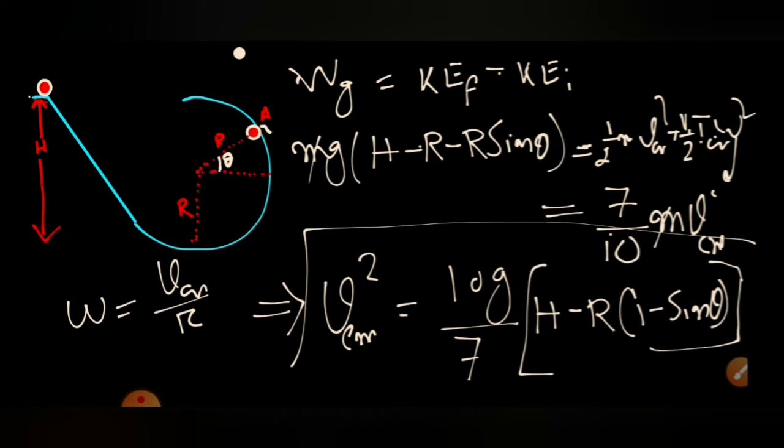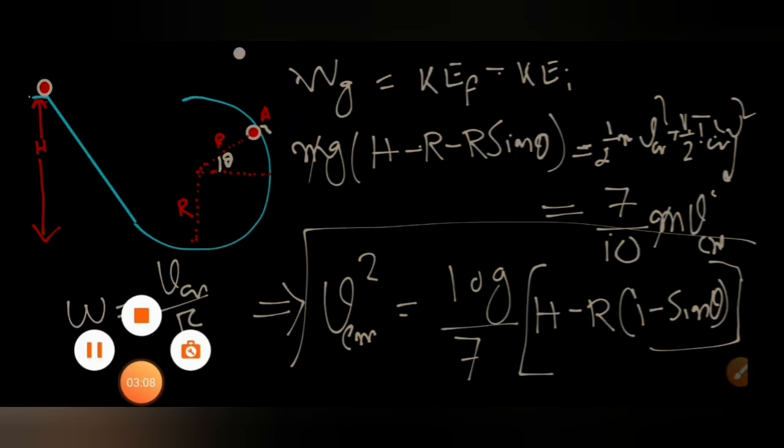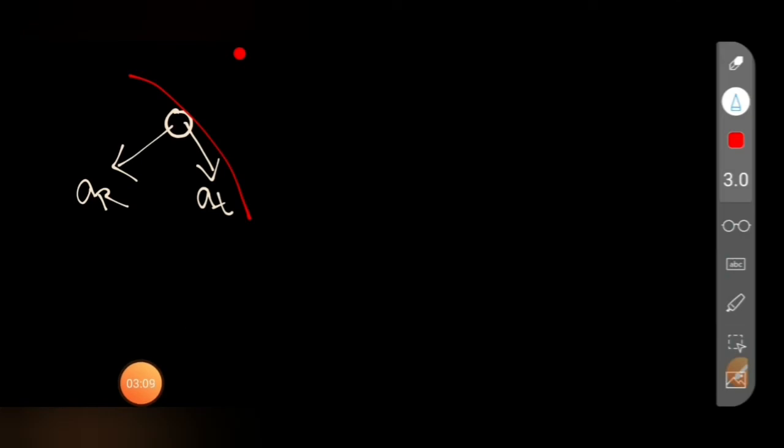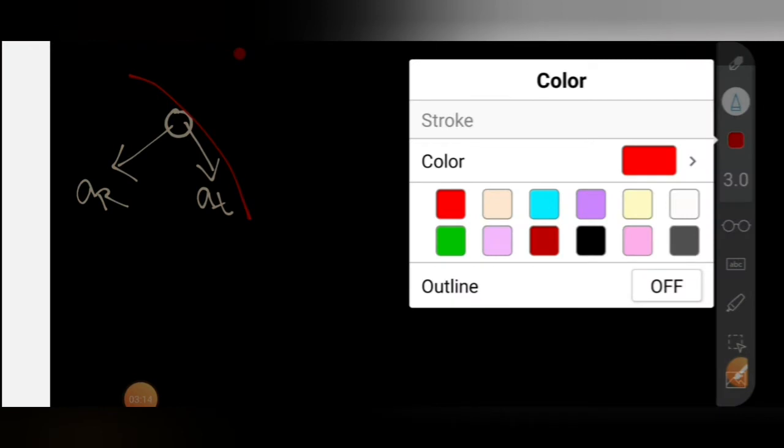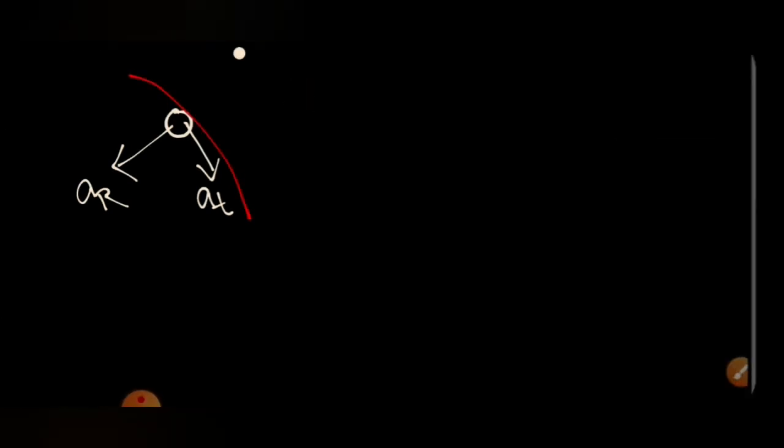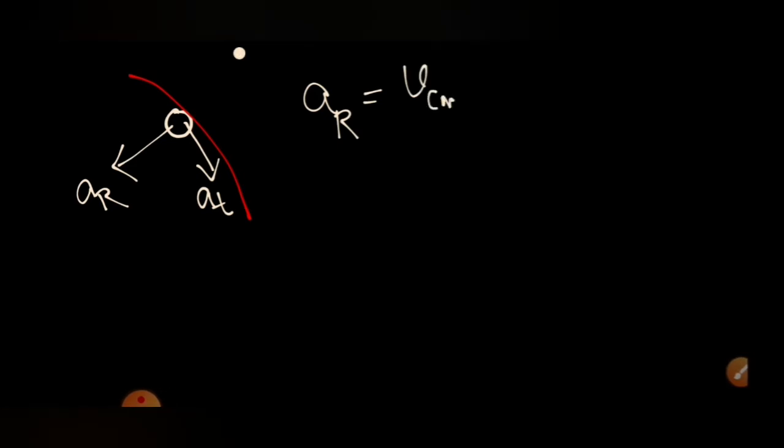Once we get this, now we will calculate the radial acceleration and tangential acceleration of the solid sphere at that position. We can calculate the radial acceleration from this. A radial will be equal to VCM square by radius of the sphere.